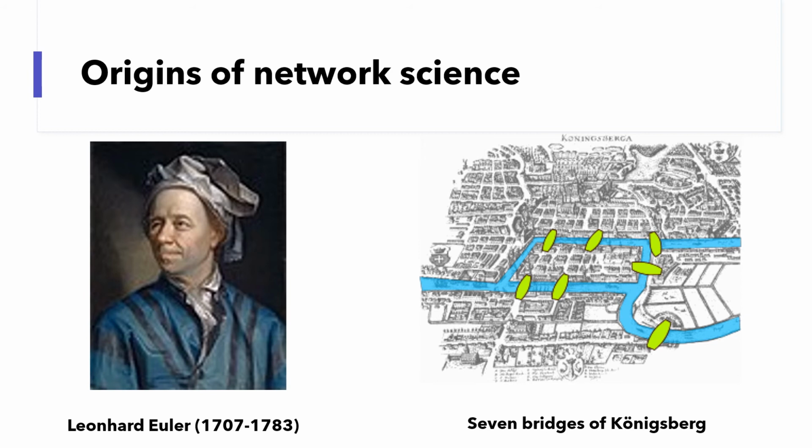The problem was posed like this: could a person take a walk across all 7 bridges without crossing the same bridge twice? Is it possible? What do you think? Euler proved that it is impossible, and his mathematical demonstration was considered to be the first theorem of graph theory, which became one of the foundational theories in network science.